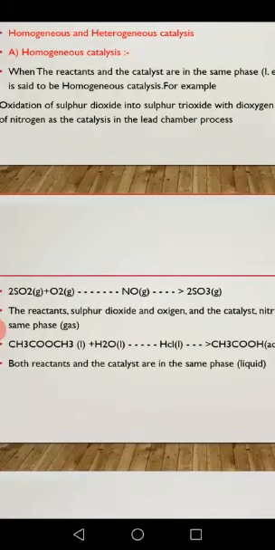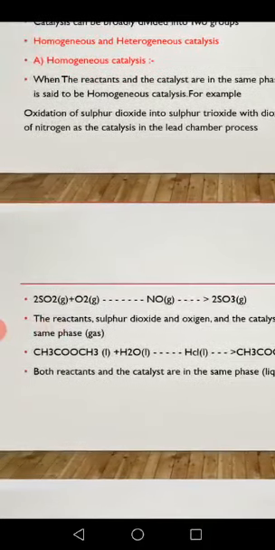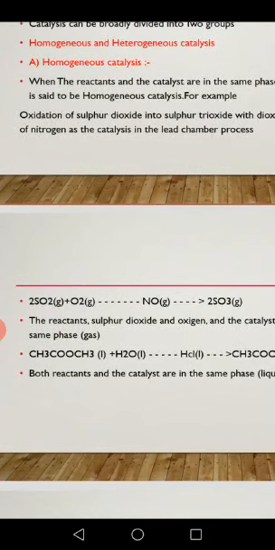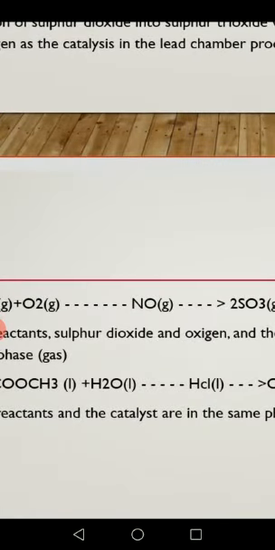Now homogeneous catalysis means the reactant and catalyst are in the same phase. SO2 is a reactant in the gas phase and O2 is also a reactant in the gas phase. At the same time, the catalyst NO is also in the gas phase.